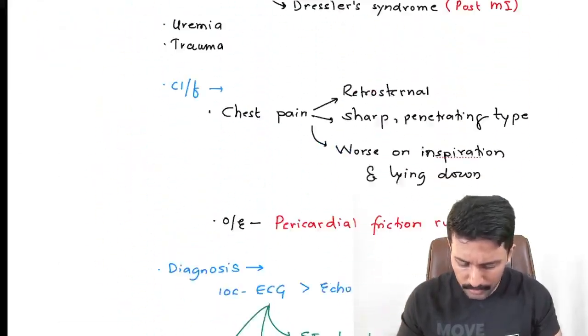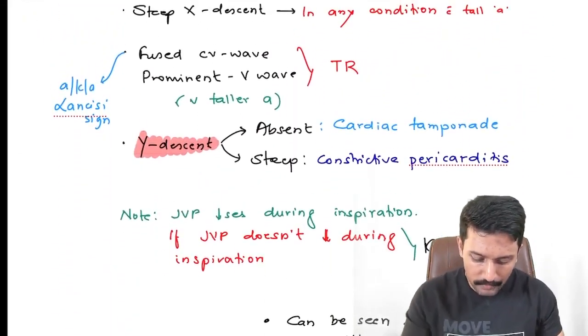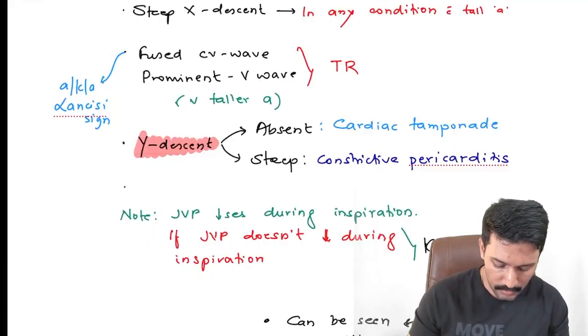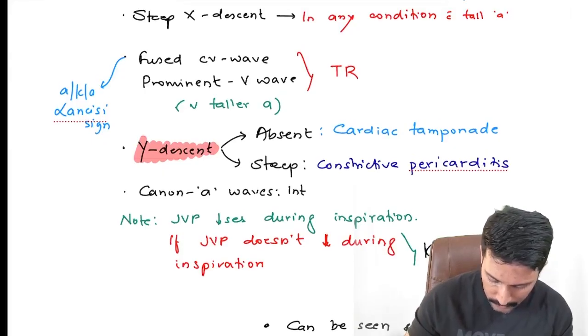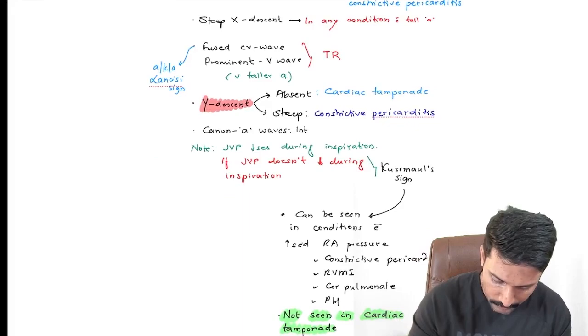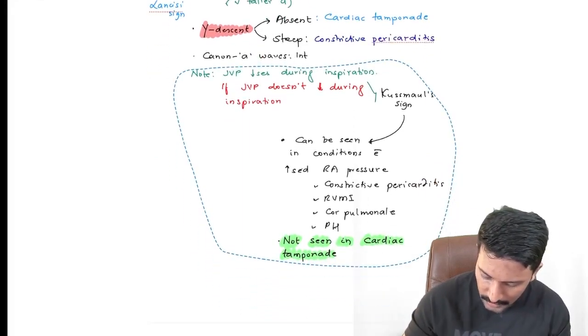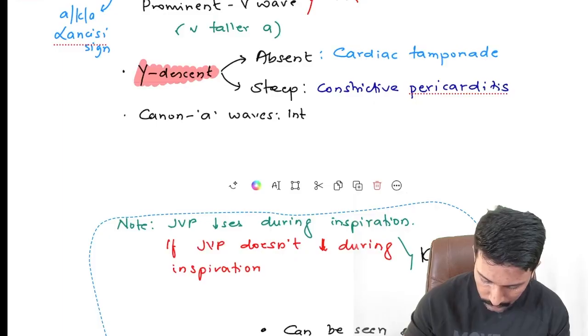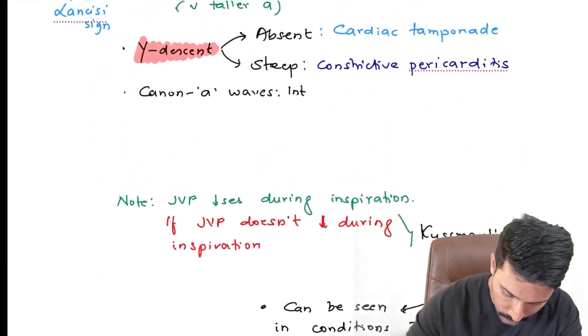While talking about JVP, I think I forgot to reiterate another important point. You can have some intermittent tall A waves. We call them Cannon A waves. Cannon A waves refer to intermittent tall A waves, and they are seen in conditions with AV dissociation.